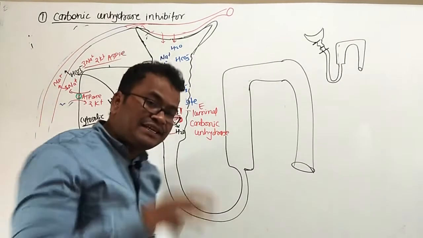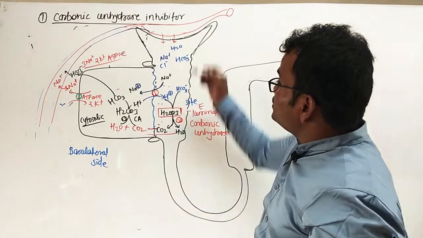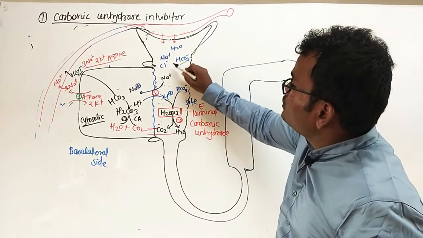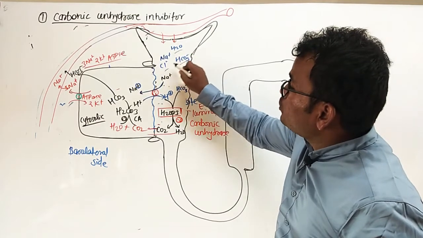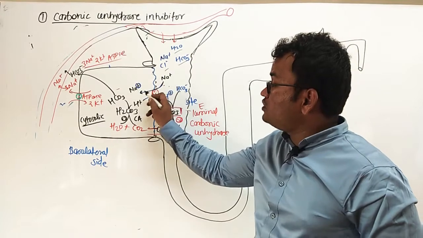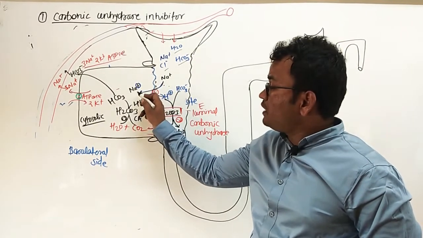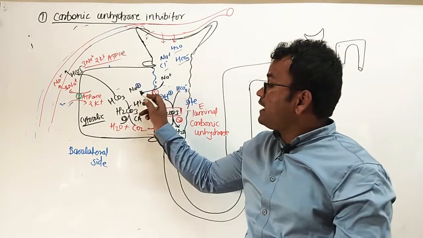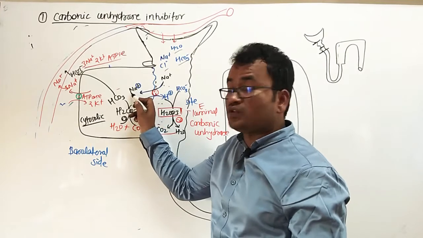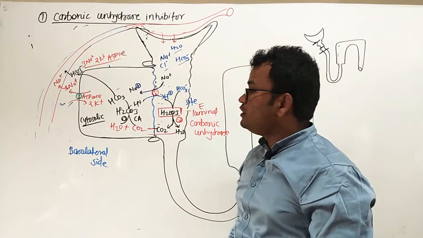Okay, so let's recap once again how it will act. Normal function: the filtrate contains sodium, water, chloride, bicarbonate. This sodium is transported from the luminal side to the cytosolic side by the pump. What does this pump, this protein, perform? It takes one sodium from the luminal side to the cytosol, and one proton is transported towards the luminal side.